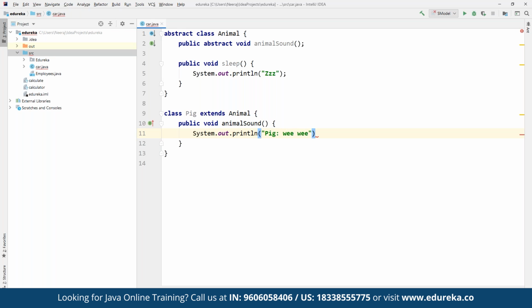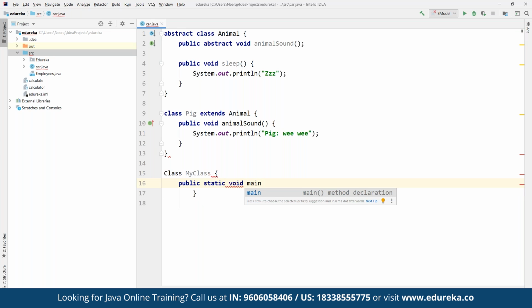So here we can define a simple pig sound that we have inherited from the parent class. And then we can define any other class. For example, let's say we define a class as MyClass. Under MyClass, we define public static void main, the same main method using String args. And then we are going to create the components here.